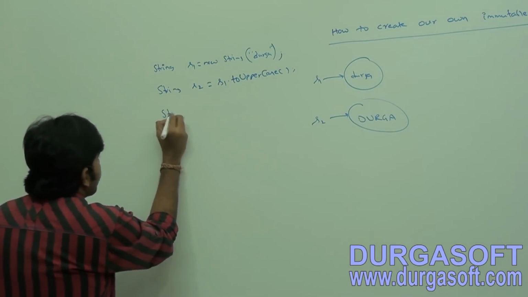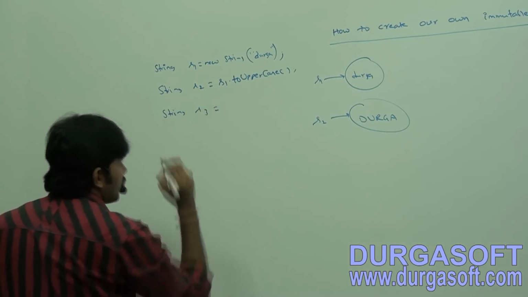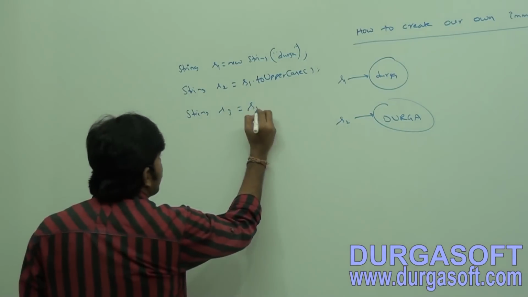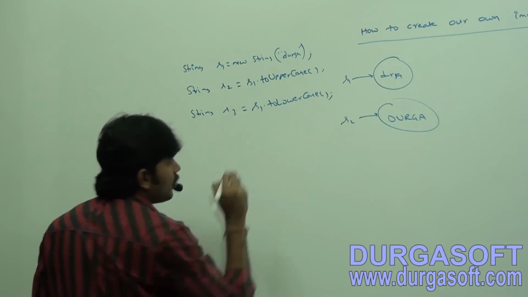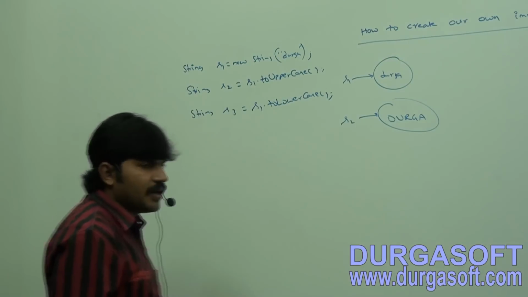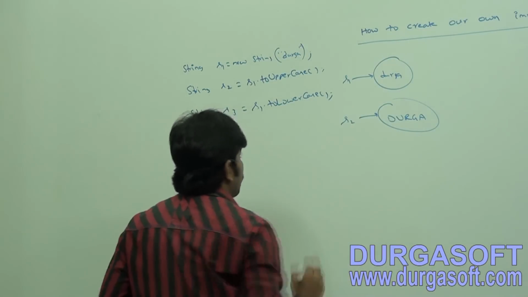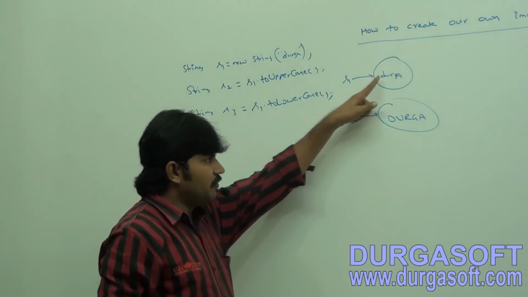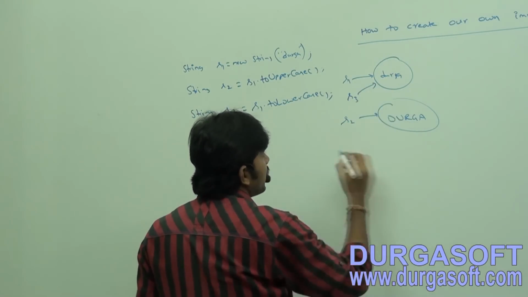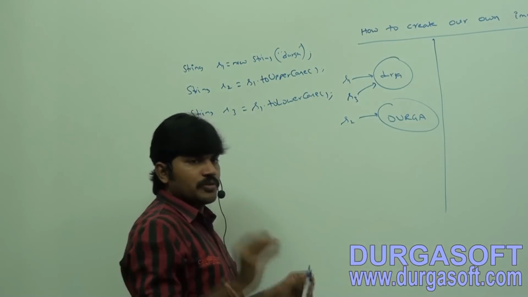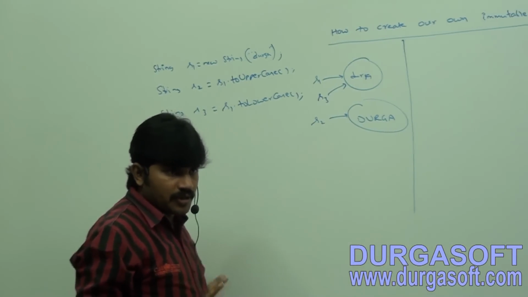Next, String s3 is equal to s1.toLowerCase(). Will a new object be created or not? No, because on s1 there is no change in the content. That's why the existing object is reused. So this is nothing but immutability.